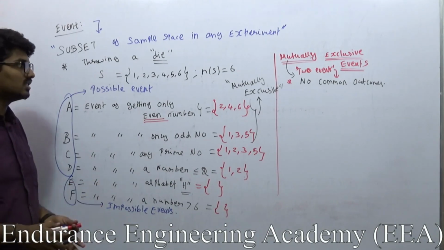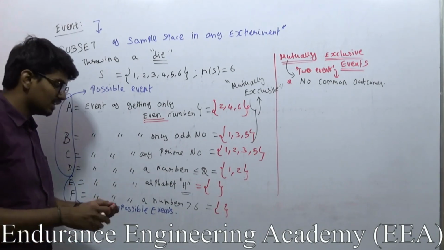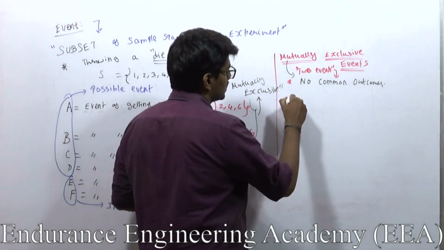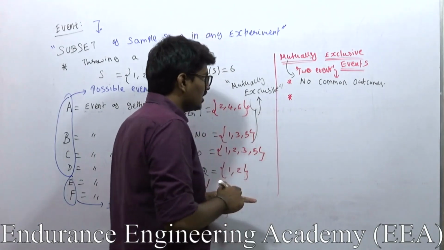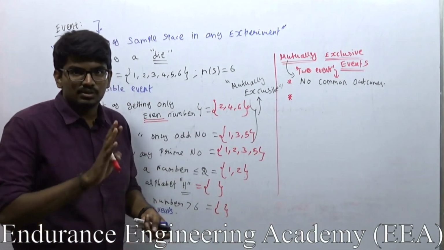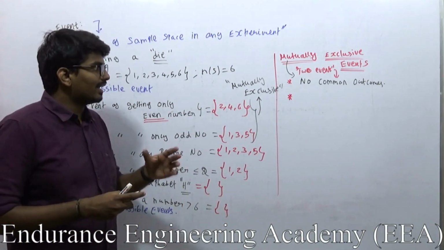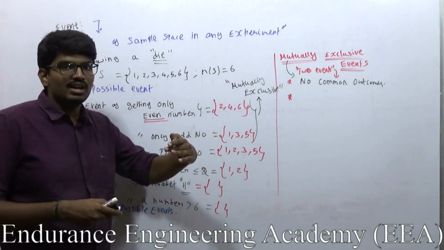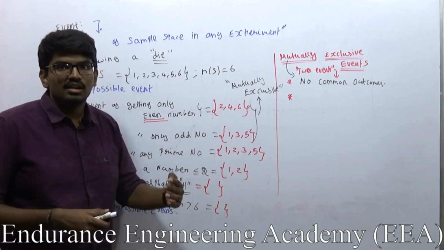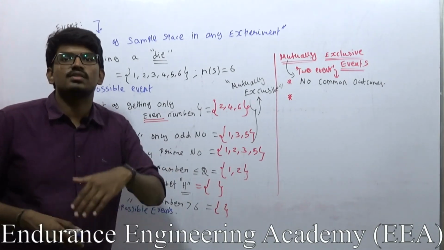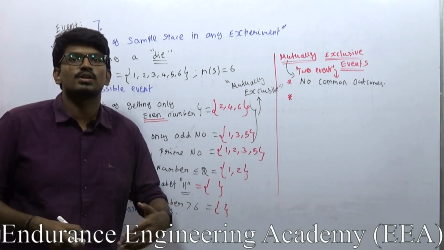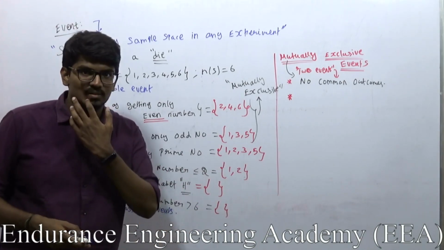In another sense, I could state this definition in a more precise manner. See, I am throwing a die. I can call events mutually exclusive if the occurrence of one event means there is no possibility for the occurrence of another event.